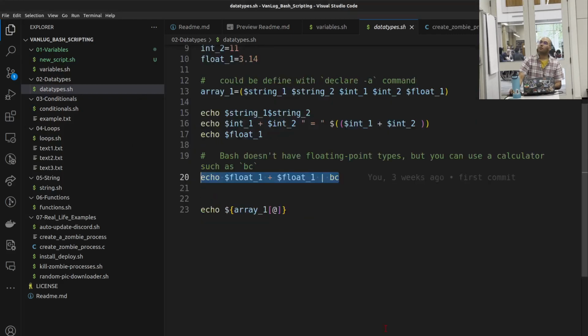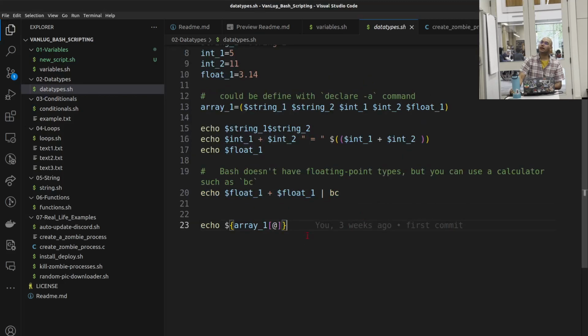All right, and then we had this array. The @ sign in an array creates iteration, giving us the ability to go through one by one. It doesn't exactly print out, print is not a good word for it, but spreads them out.